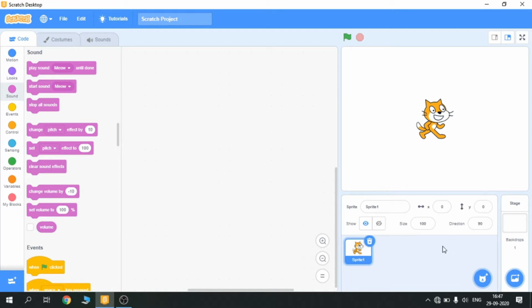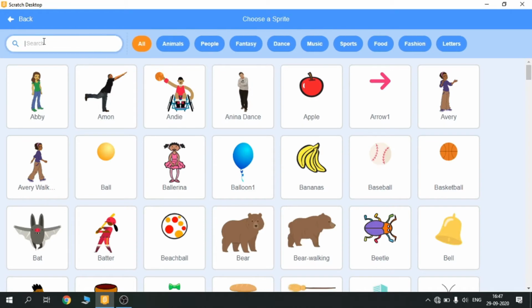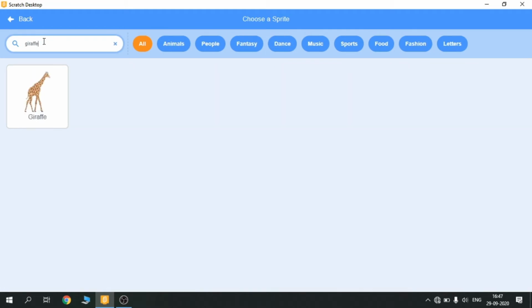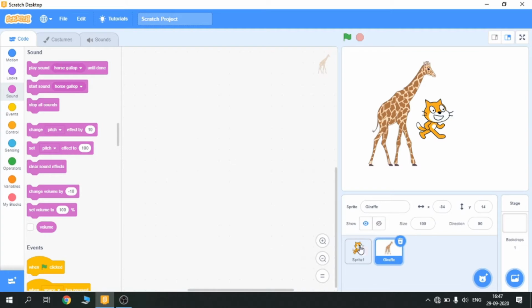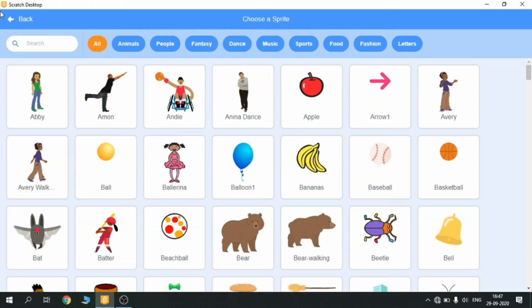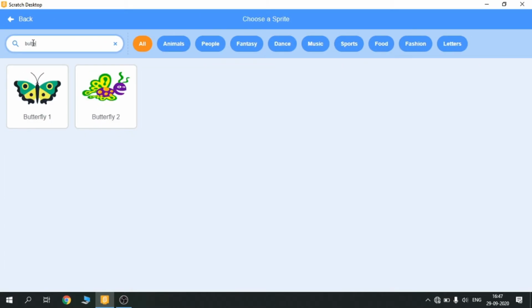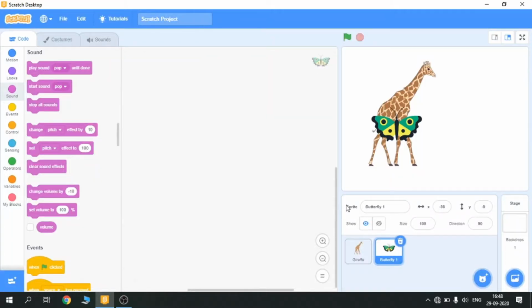Okay, so here I am going to make a very little story. So I am going to choose a giraffe. Here it is. I am going to cancel this sprite, this cat, and I am going to choose a butterfly. This butterfly is fine. And here these two will talk with each other.